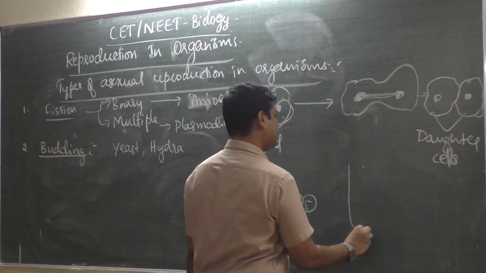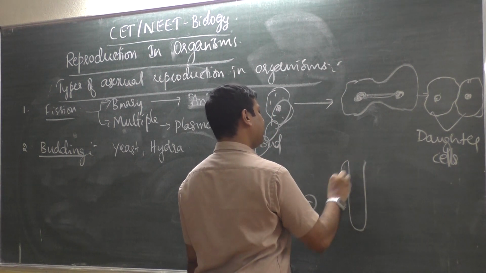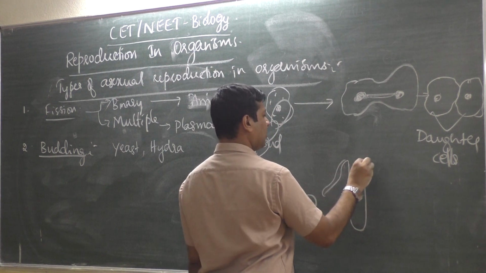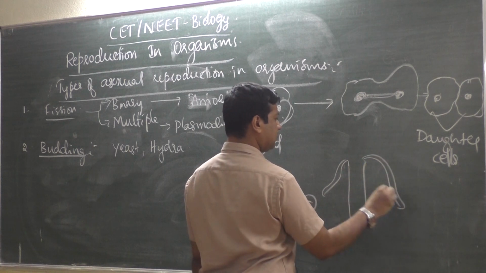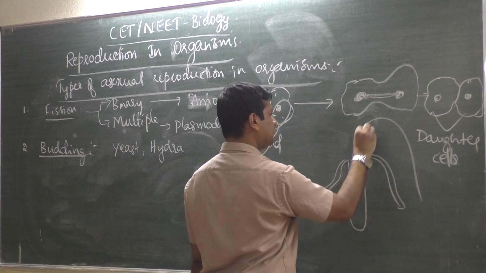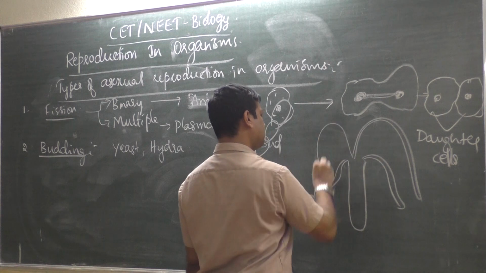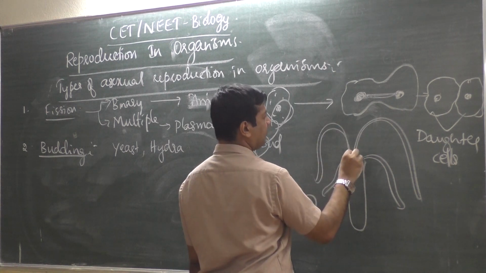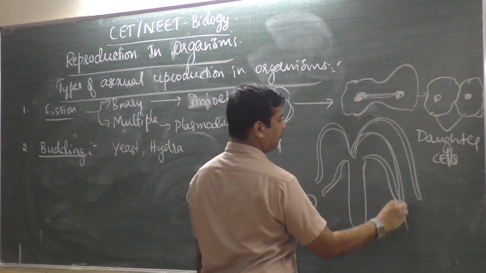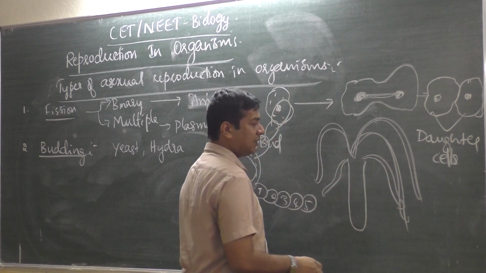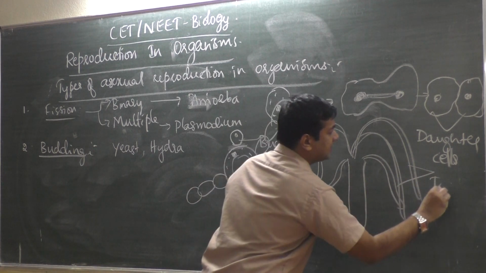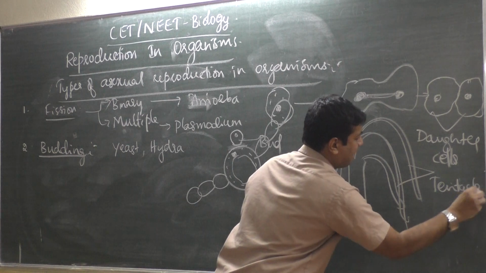Then hydra, which lives in water. Okay, these are tentacles, you know this, hydra.